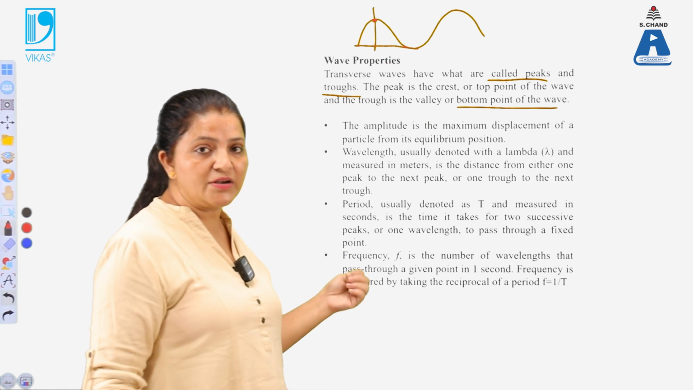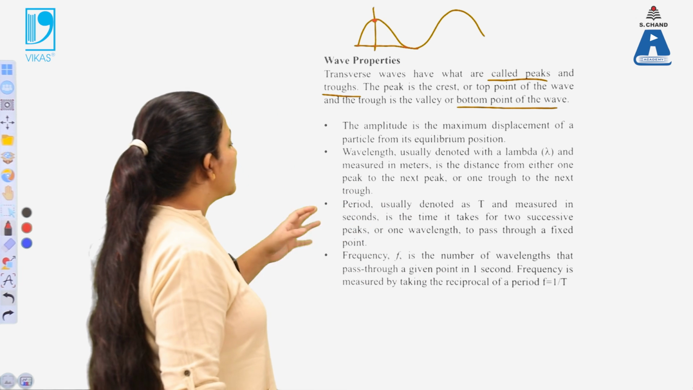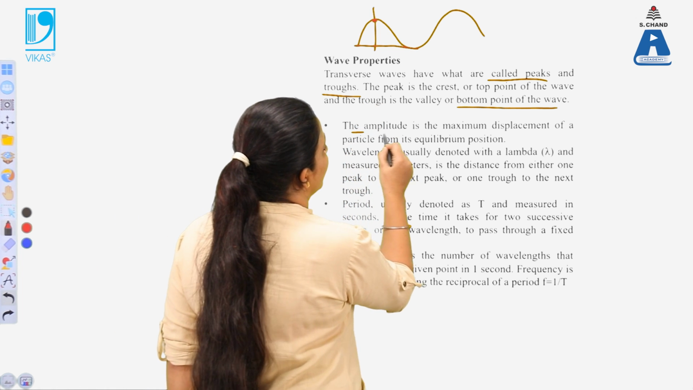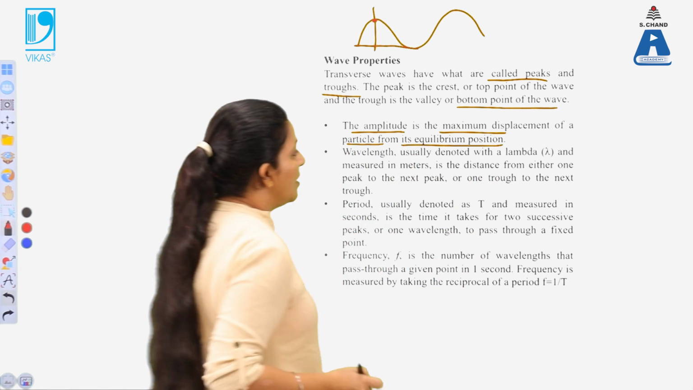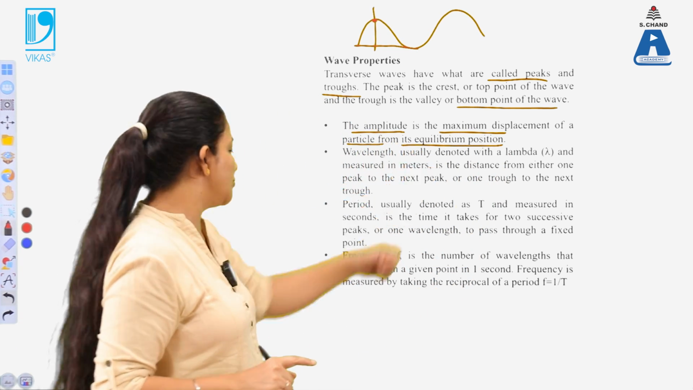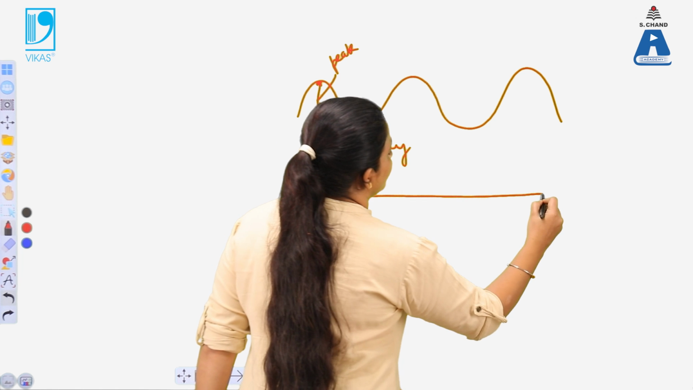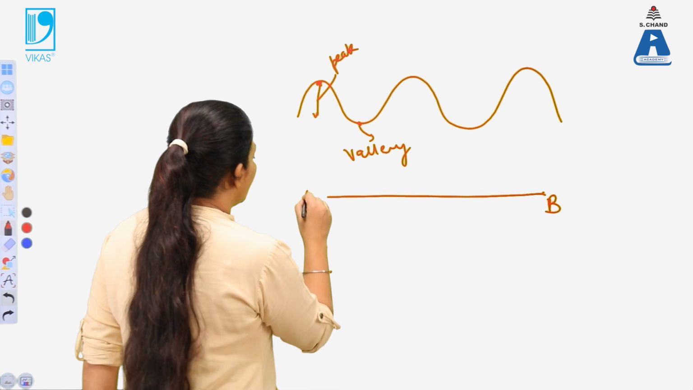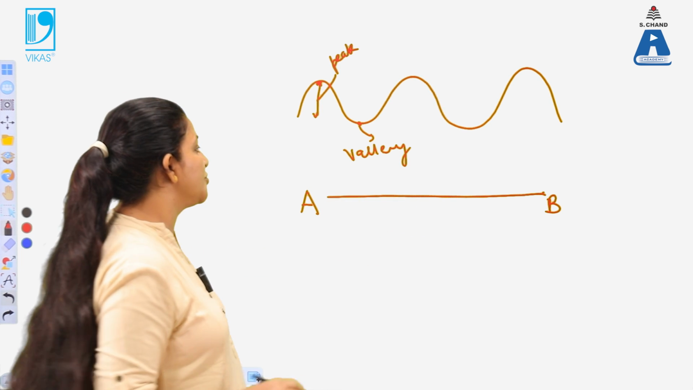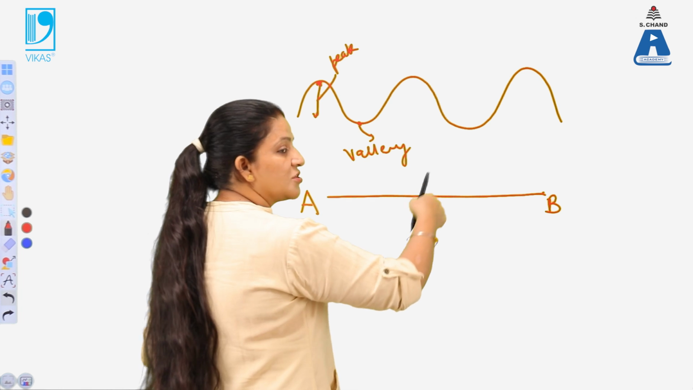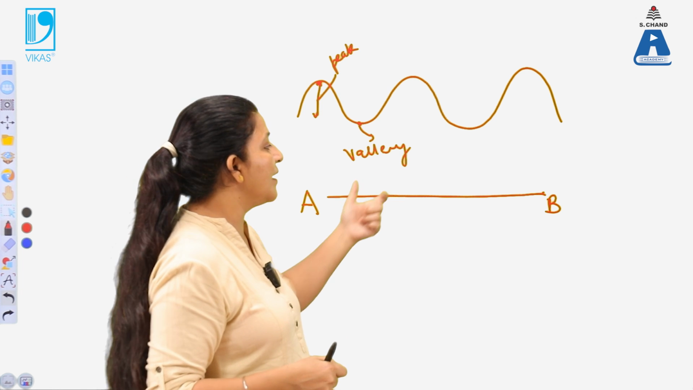Now we know that the wave has some properties like amplitude, wavelength, and so on. Now what is the amplitude? Amplitude is defined as the maximum displacement of a particle from its equilibrium position, the maximum distance from its equilibrium position. What is the meaning of equilibrium position over here? In the starting, the string is tied up between these two ends, so this position is known as equilibrium position. When a jerk is applied, the wave starts propagating from one end to the other end.